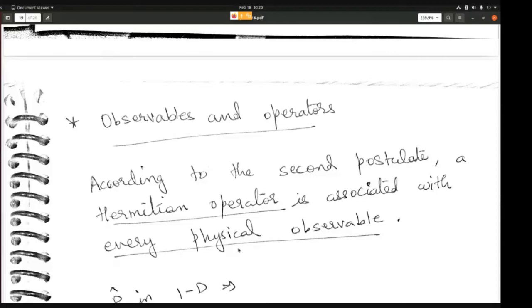Now in quantum mechanics, the observable has to be real, like it has to be measurable, which means it has to be real. So if the observable is real, then the operator has to be a Hermitian operator. This we know from our concepts about matrices, that Hermitian operators always give you real eigenvalues. So that is why, if the observable is physically measurable, then the operator has to be Hermitian. That's why your momentum is minus i h cross dou by dou x. That is also a Hermitian operator. Okay, all right.